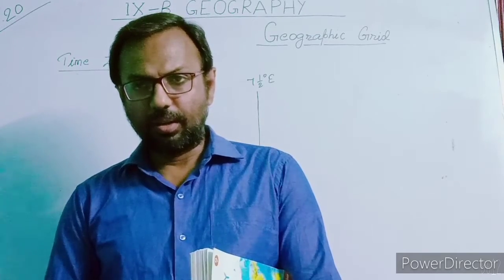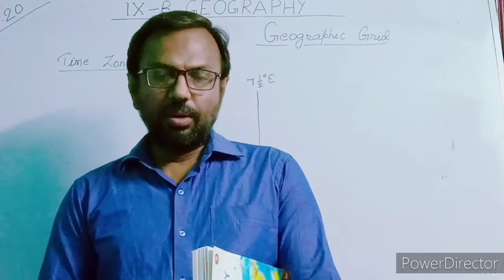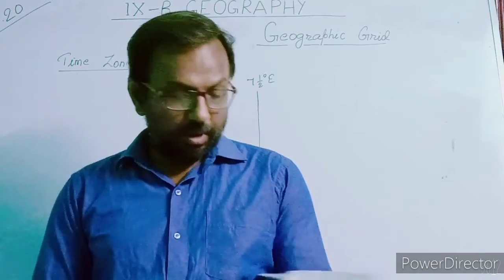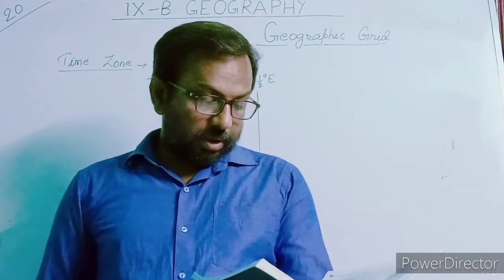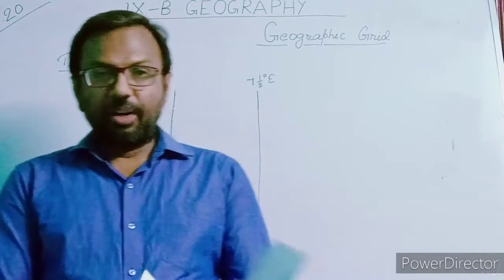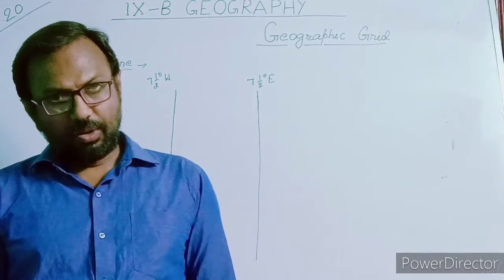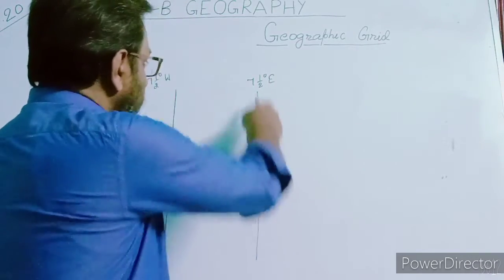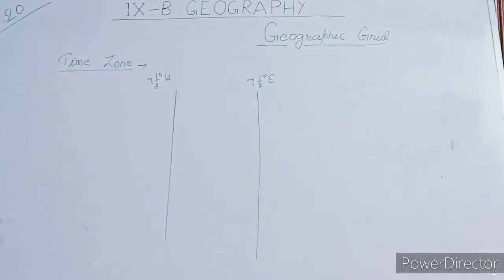The meaning is clear. In this whole world there are 24 standard meridians, and those are the multiple of this 7.5.